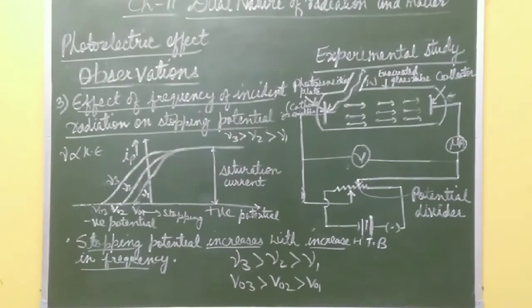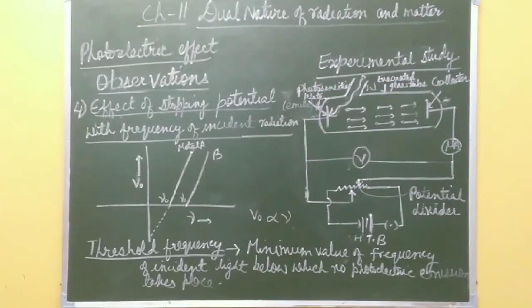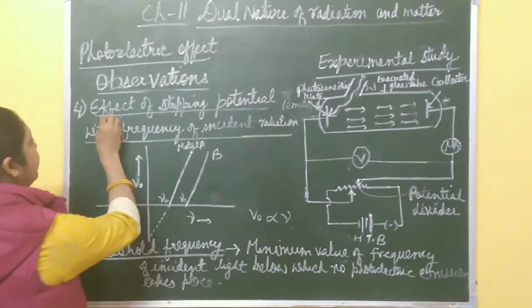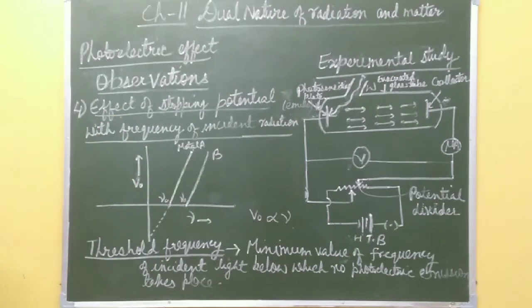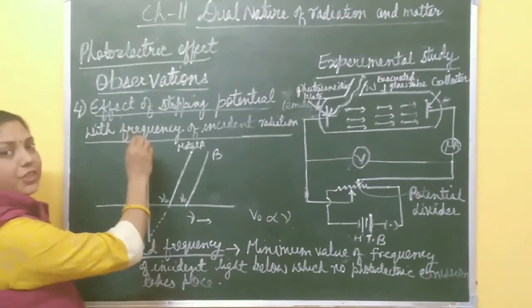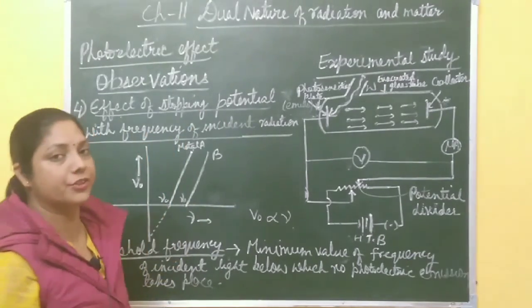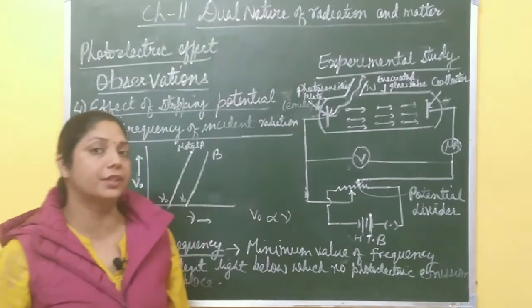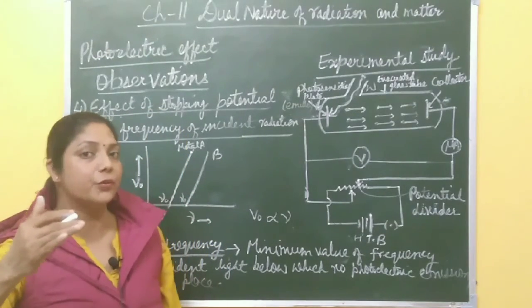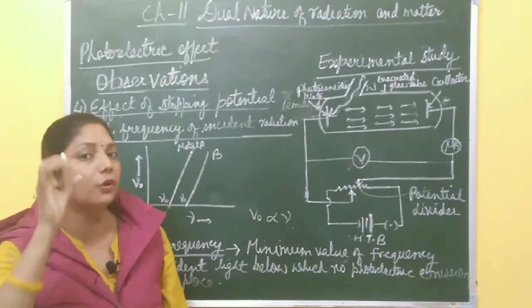Please take a screenshot of this first. Now, the last observation is the effect of frequency of incident radiation on stopping potential. We discussed in the third observation that if you increase the frequency, then the stopping potential also increases.